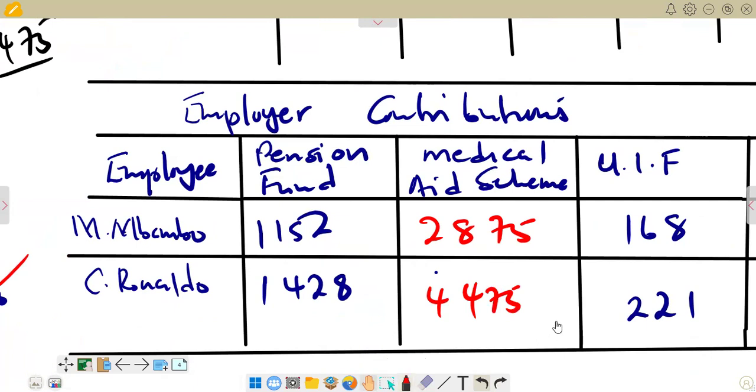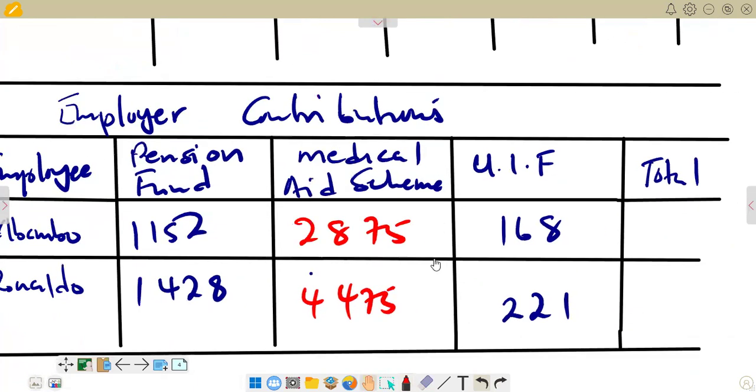Then obviously now we need the total, whereby we are adding this one plus this one plus this one, which is 1,152 plus 2,875 plus 168 to get the total for employer's contribution, which is 4,195. Then for Ronaldo, 1,428 plus 4,475 plus 221. Then the answer that you get is 6,124. So this is what we have, guys, in terms of the preparation of the journal according to the question paper of June 2023.